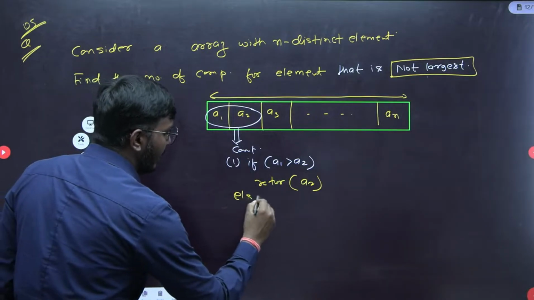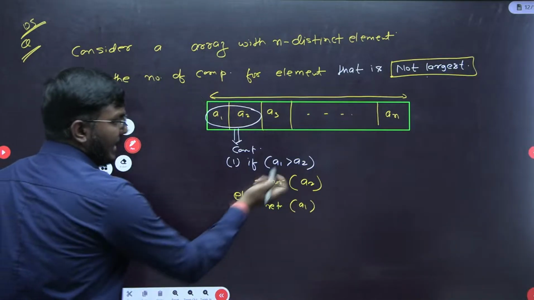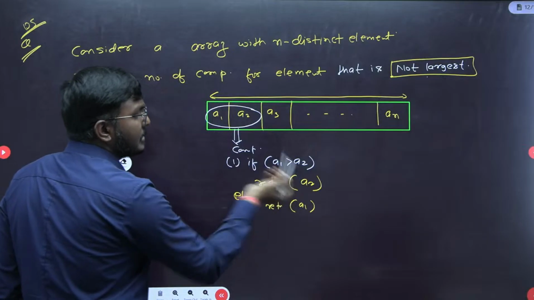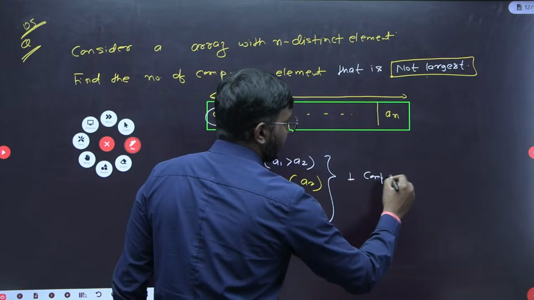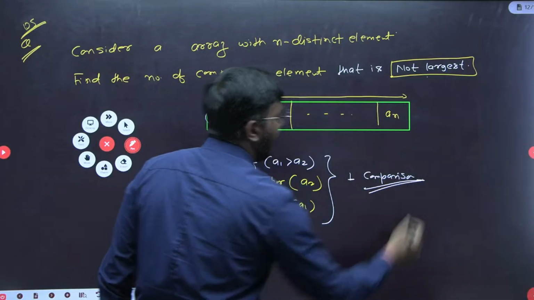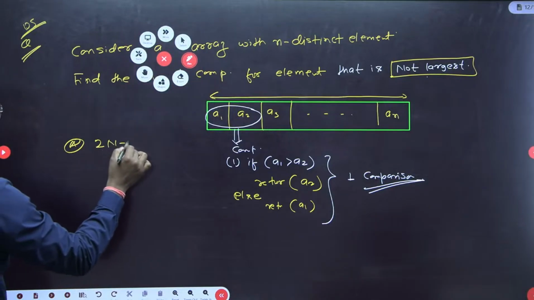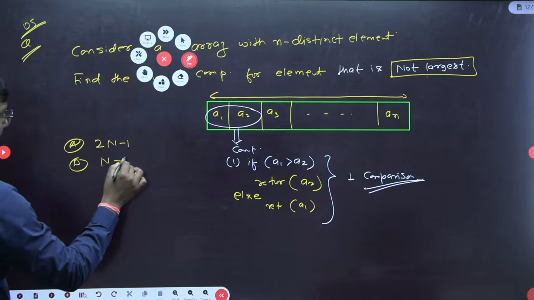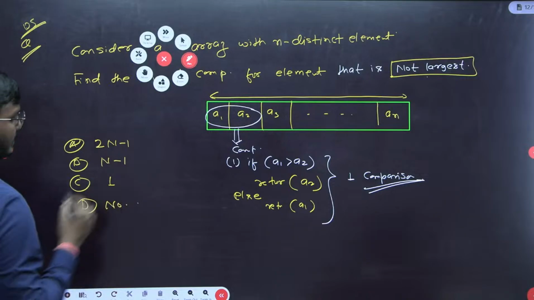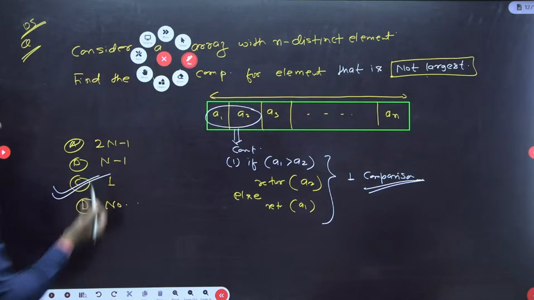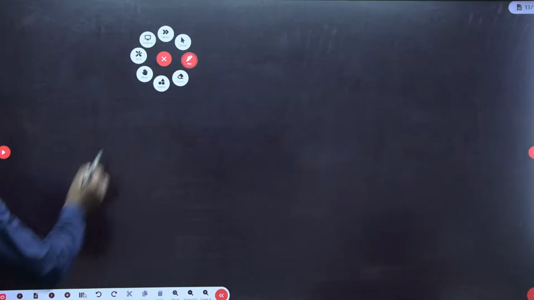Else return a1. In case a2 is greater than a1, it means a1 is not largest. So it will take simply one comparison to find the element which is not largest. The options given were: A, 2n minus 1; B, n minus 1; C, something; and D, none of these. So the answer is simply option C, that is, only one comparison is required. Understood? Fine.